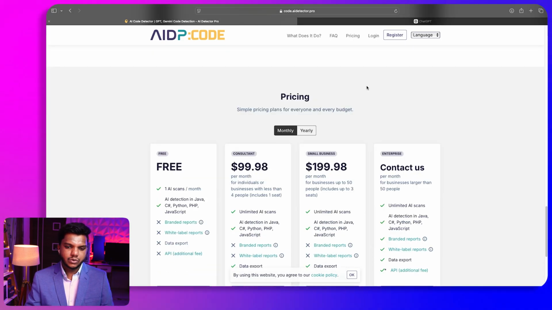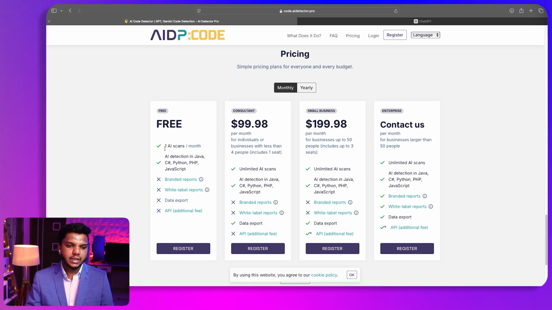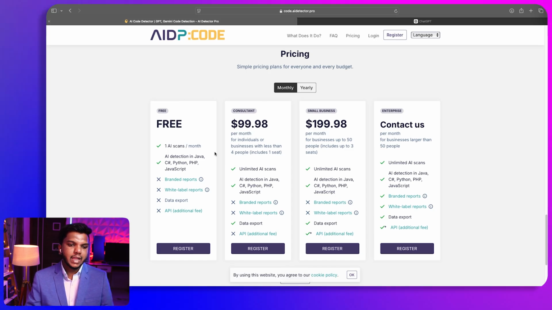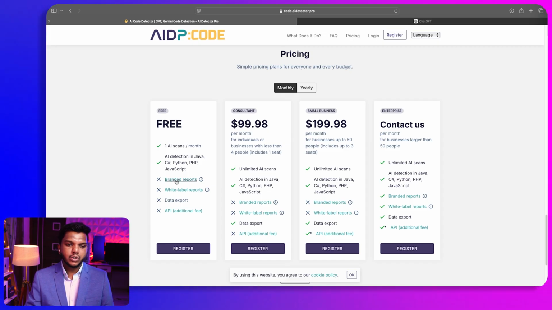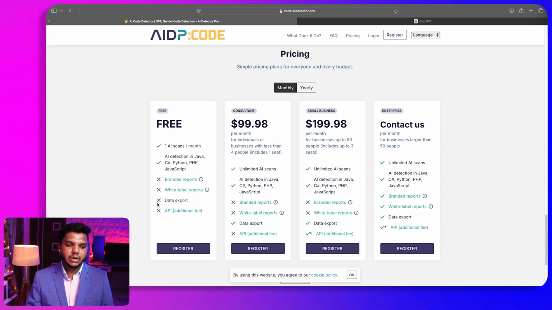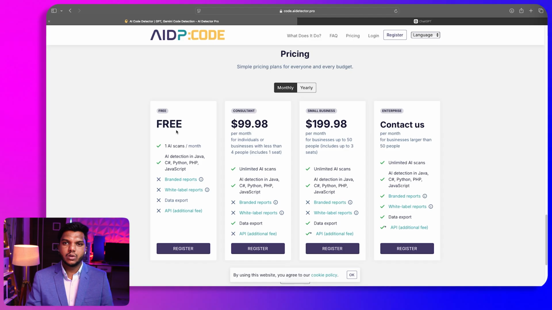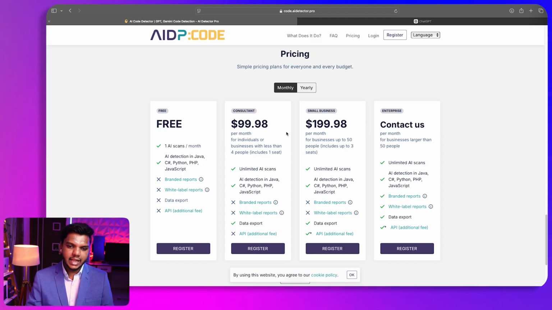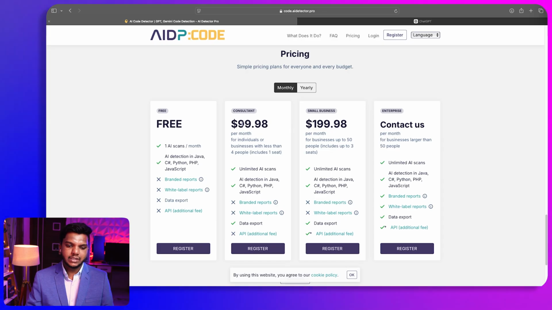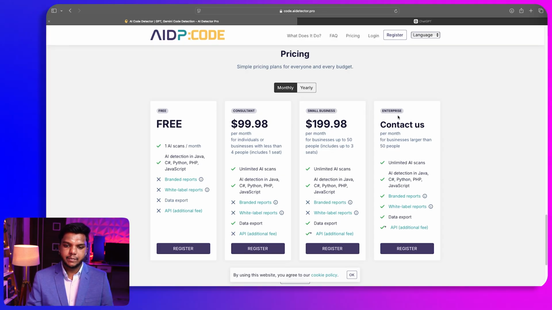And these are the different paid plans that they offer. With a free plan, you can get one free scan per month. And these are the different programming languages supported. Then you are not going to be getting any branded reports or white labeled reports. Data export is not available, and API is also not available for the free plan. But you can test out one scan with the help of this free plan. Then if you want to move to the paid plans, here are the different paid plans that are available like small business, consultant, enterprise.